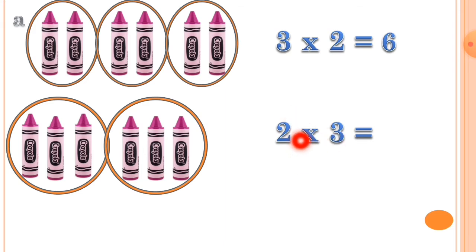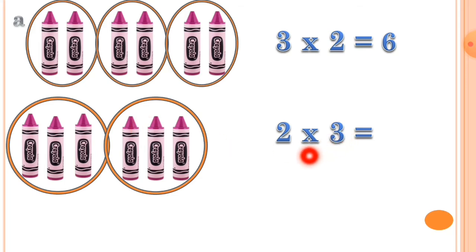This 2 is indicating the number of groups. So here are 2 groups. You can check this. Here is group 1 and here is group 2. So 2 is indicating the number of groups we made.